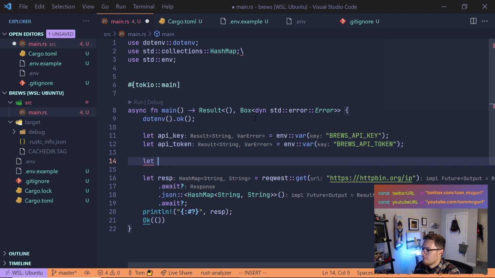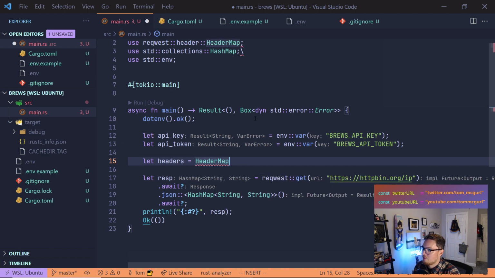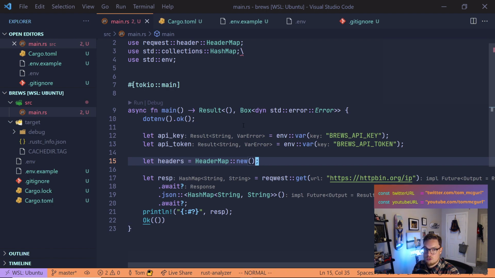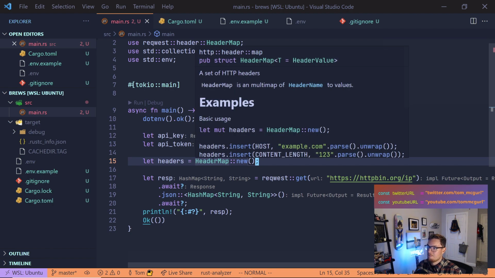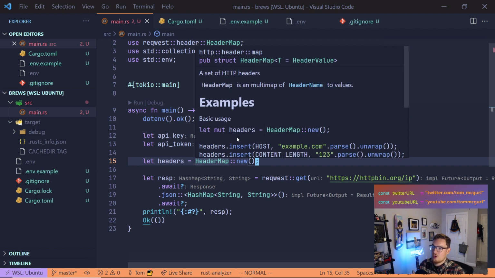Hopefully you like it. So here we're going to say headers equals, and we're going to do a header map. So sorry, not a hash map. We're actually going to use header map from request header. It's going to pull it right in because that's the type of thing that we need to pass to headers. And we're going to say new. We're not going to populate it yet. We're just going to keep it right there. And now we're going to try to insert the headers that we have, the API key and the API token. Now header map expects, well, you can see right here. Header map expects a header value and a key, and it knows the different types of possible keys for headers.